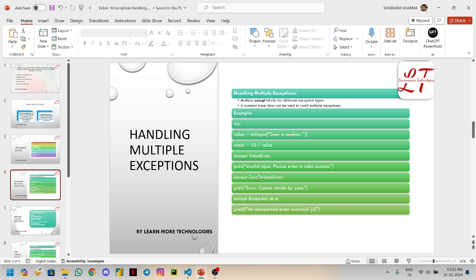Now the second one is the zero division error. You are dividing it by 0, so it will print the error: cannot divide by 0. And the third one is except Exception as e, which will cover all the exceptions present in the class Exception. So it will print unexpected error occurred.